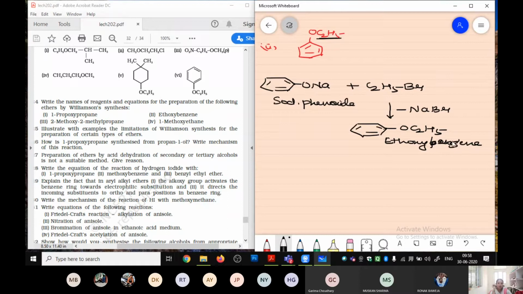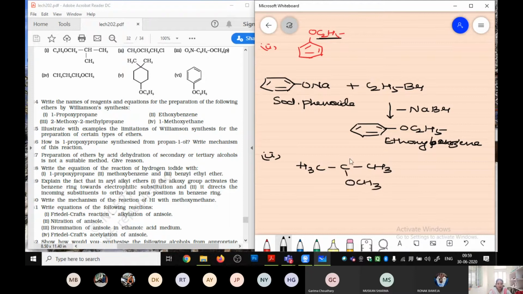Okay. Coming to the second part. The second part says 2-methyl propane. अब आपको पहले ये पता होना चाहिए कि 2-methyl propane क्या है. Let's look at that. CH3 C CH3. Propane का मतलब it is going to have 3 carbon atoms, and then it is saying at the second position methoxy, and at the second position only methyl group.